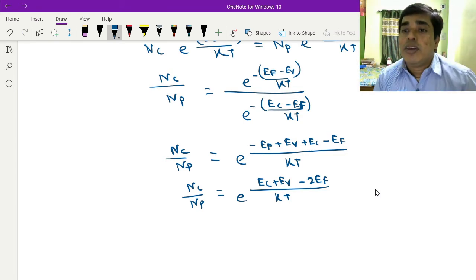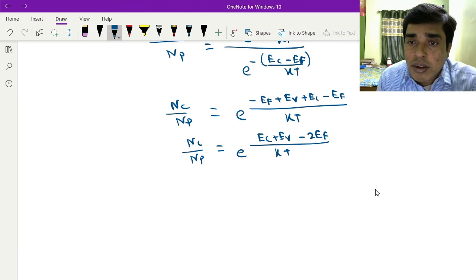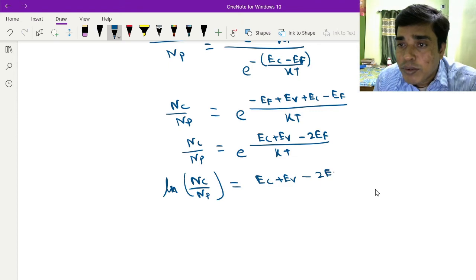Okay, so if I take log on both sides, ln nc divided by np will be EC plus EV minus 2EF divided by kt.